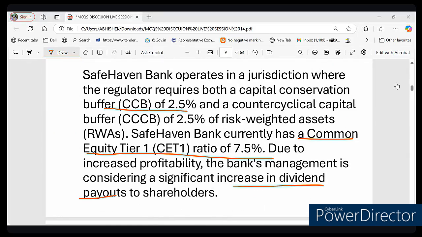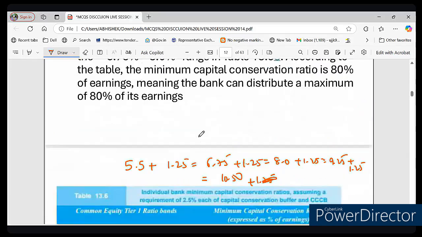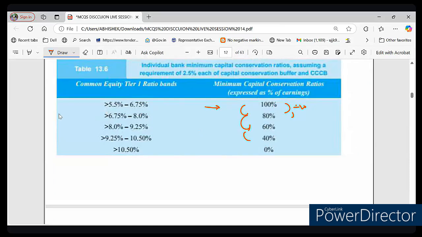माई क्वेश्चन इस बैंक का CET1 जो है 7.5% है, तो अपने अर्निंग का कितना परसेंट वो कंजर्व करेगा? So you can look at this particular table. It lies in this range. ये कौन से रेंज में लाई कर रहा है? This range, it is lying in 6.75 to 8%, because the CET1 of this bank is 7.5%, so it lies in the range 6.75 to 8%, right? So as per this table, it must conserve 80% of its earnings, right?